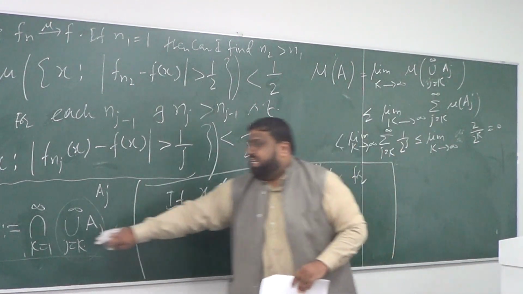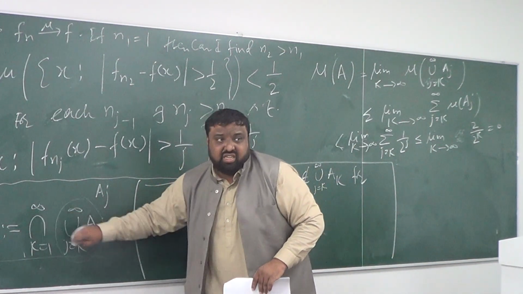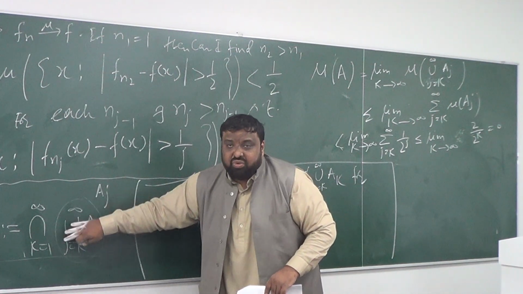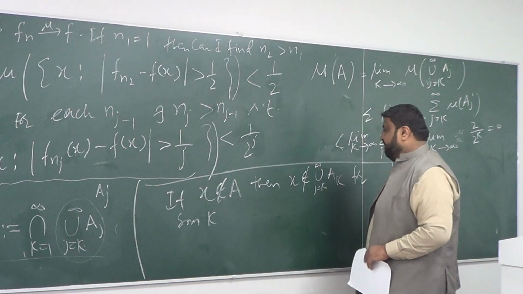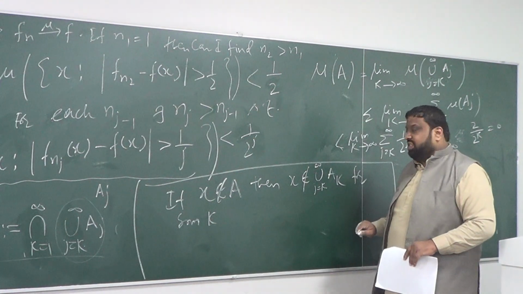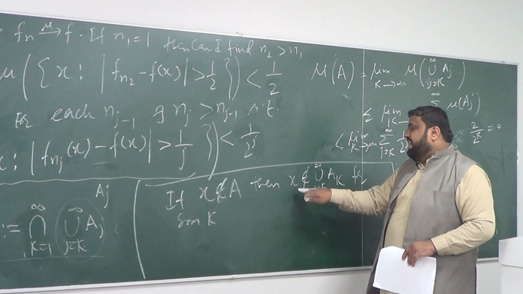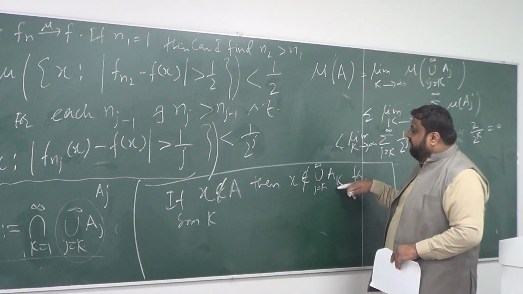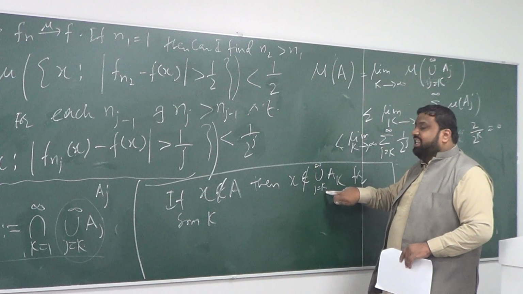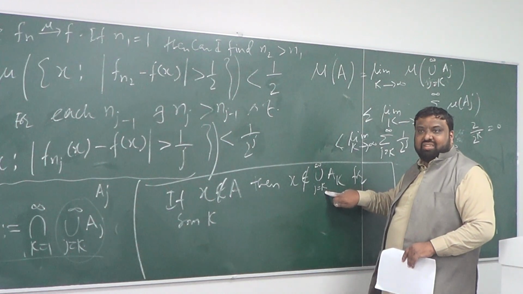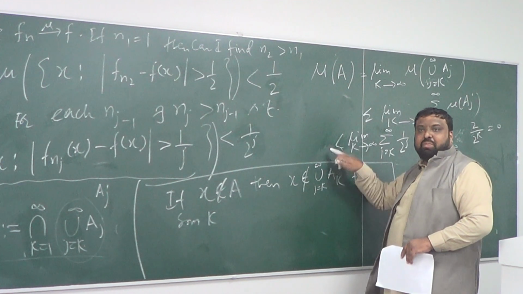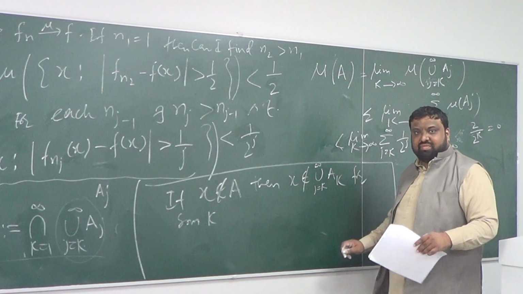Because if x is not in this union, and here's the interesting thing, if x is not in this union which starts from k, then it cannot be in any of them afterwards either. After k, so k plus 1, k plus 2 and so on and so forth, including k also.